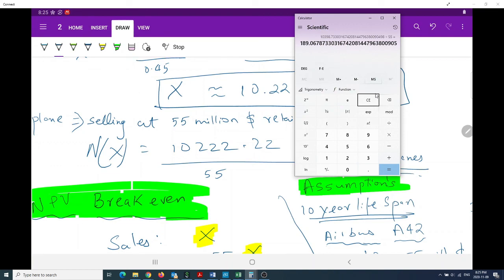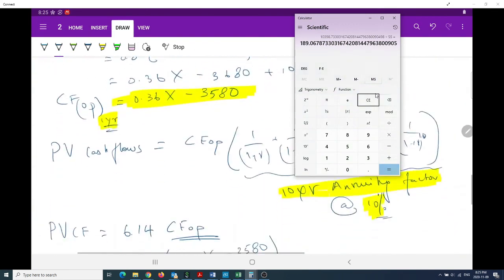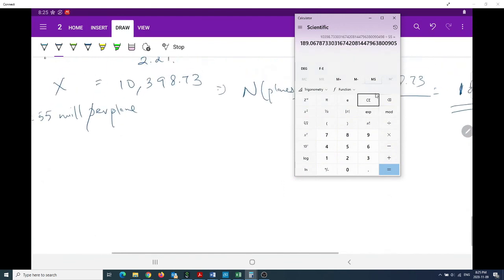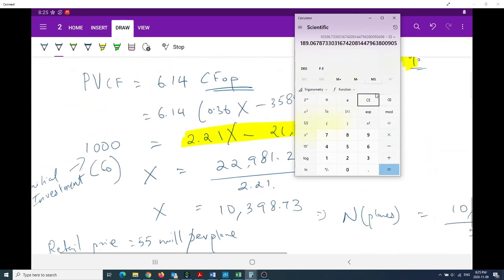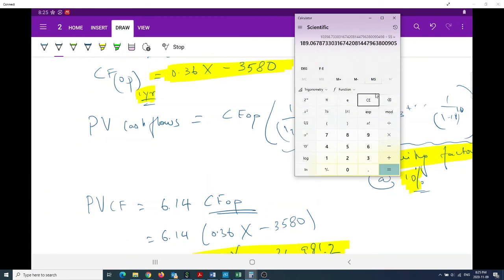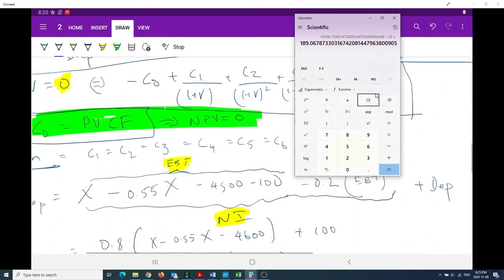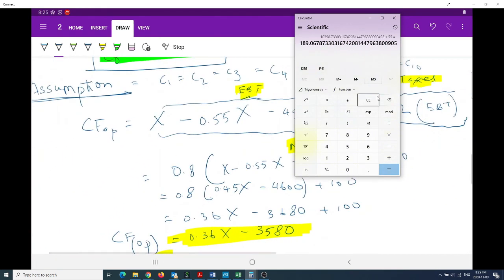But here we're getting 189. And remember, the NPV break-even number is always greater than or equal to the accounting break-even number. That is the NPV break-even. Try and work out more similar problems, because you need to get used to these steps. All right, bye bye.